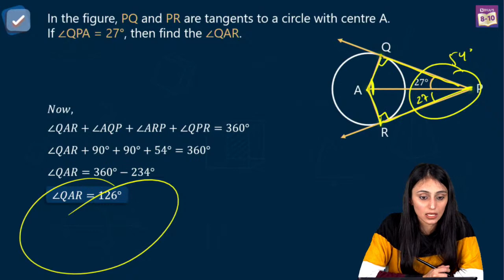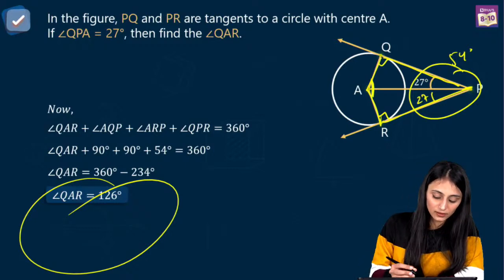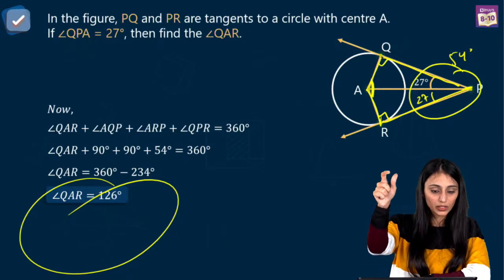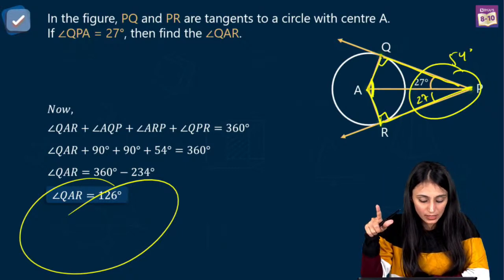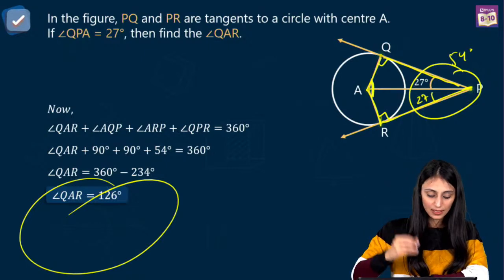Again, mixed answers I can see. Yes, 126 degrees, right? Correct, that's correct, Deepak. Somebody said 63 degrees. See, we need this complete angle. I think you're finding the value from one triangle only. We are using the quadrilateral over here. Correct. Alright, so that's the right answer for this question.